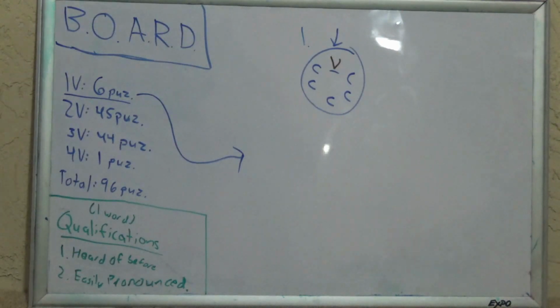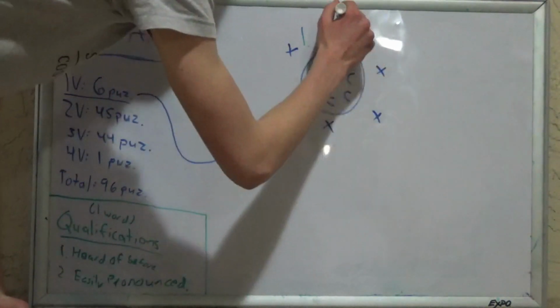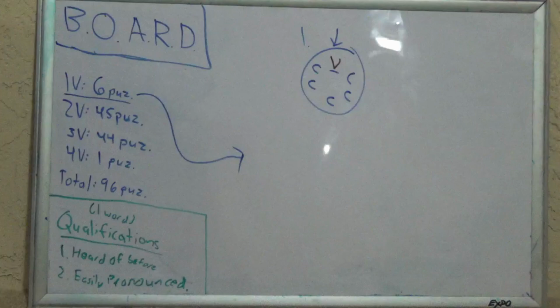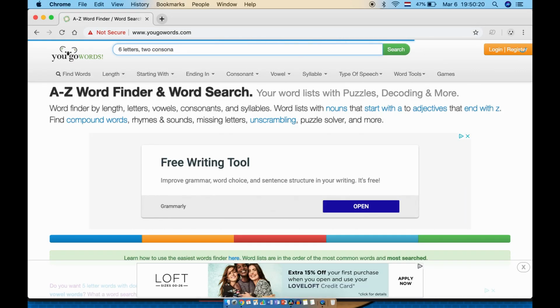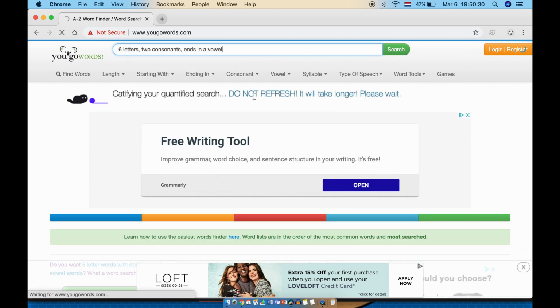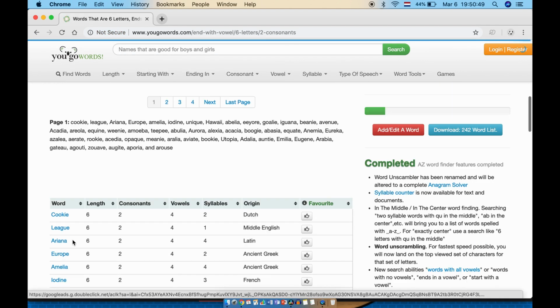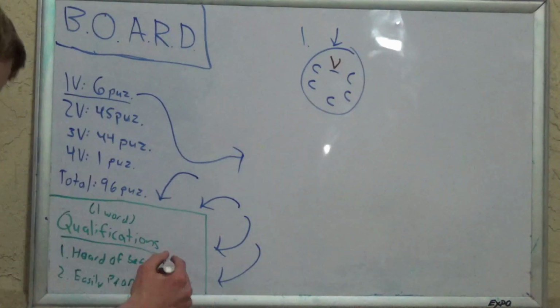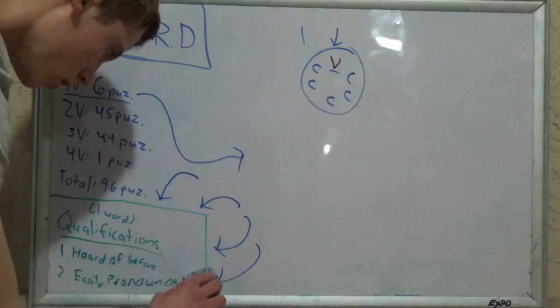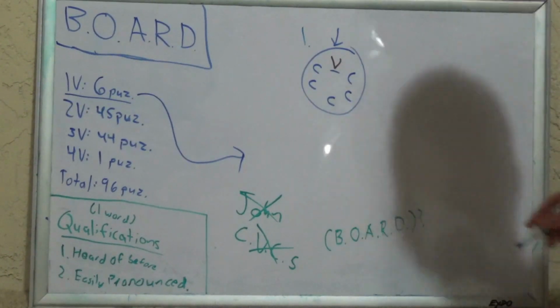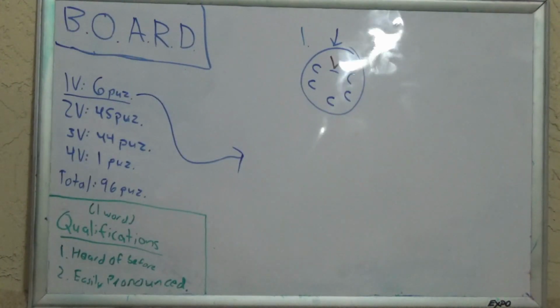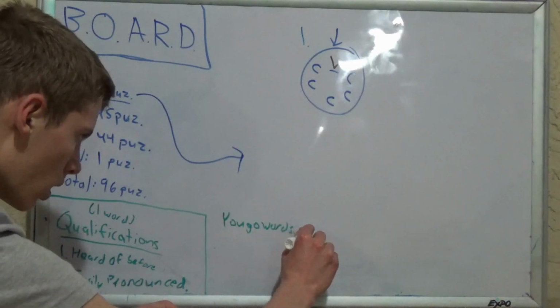For all of these, I will start with 1 vowel at the top for convenience, and we don't have to consider rotations because there's no reference point due to our method, which I will explain later. To find all the combinations, I used Wordscapes.com, which has a quantum search bar where you can type in several characteristics of words, and it will display all of the words with those characteristics, which is helpful in this spell. To check each combination, I made sure that I could find at least 1 word that I had either heard of before or could easily pronounce. I did not count any names or acronyms though, since those don't count as words in Wordscapes. Finding good words was sometimes a struggle though, since occasionally it would send words back like Bachu?